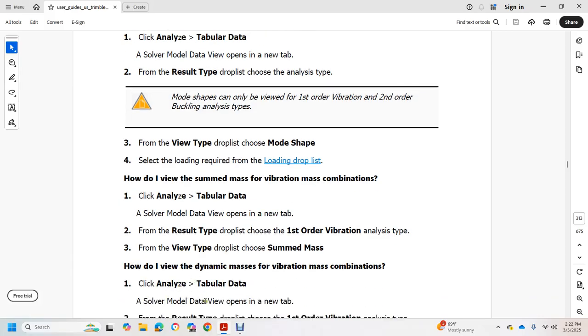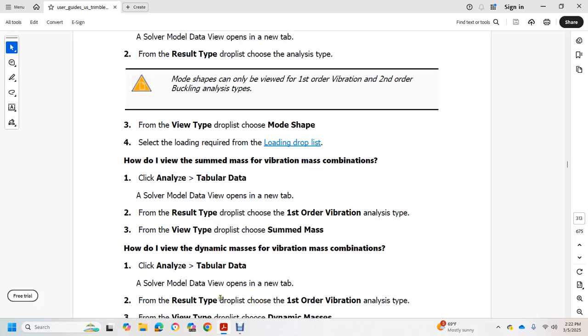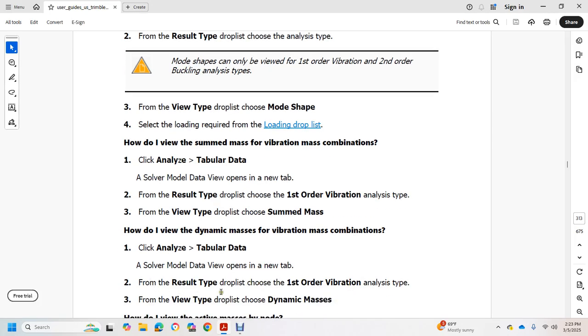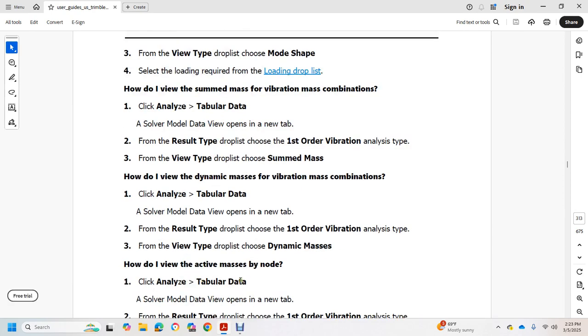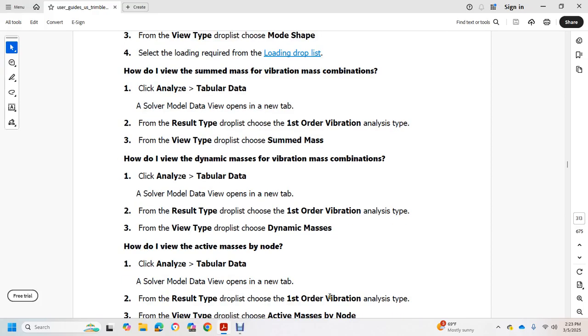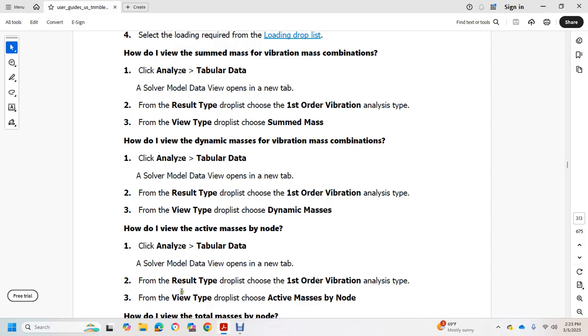How do I view the dynamic mass of the vibration combination? Click Analyzing Tabular Data. Solve the model data view. It opens a new tab. From the result type drop-down list, choose the first order vibration analysis type. From the view type drop-down list, choose dynamic mass. How do you view the active mass of the node? Click Analyzing Tabular Data. Solve the model data view. Open a new tab. From the result type drop-down list, choose first order vibration. From the view type drop-down list, choose active mass of the node.